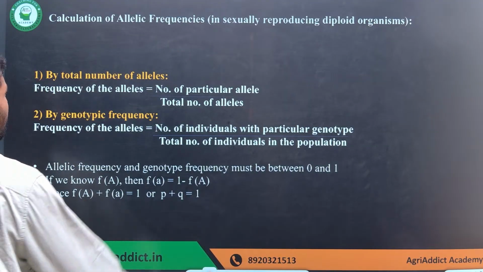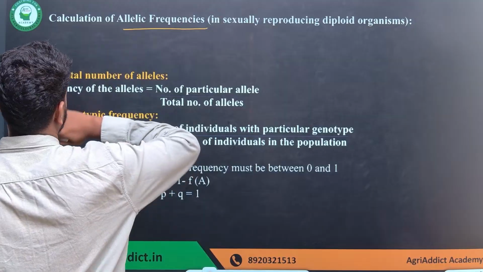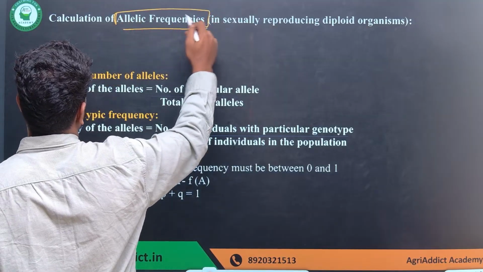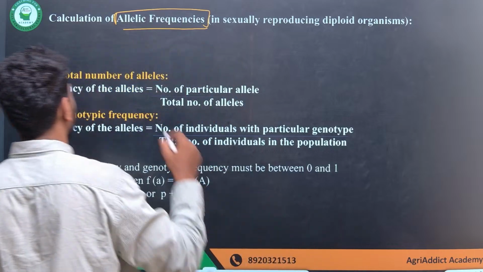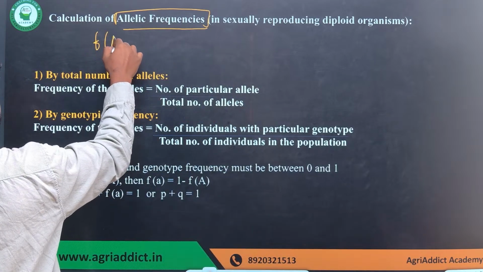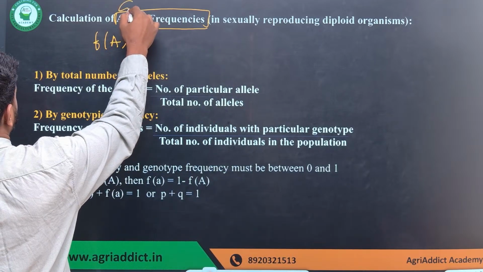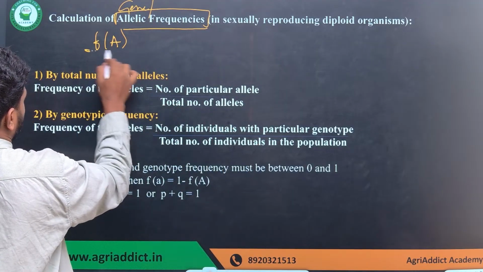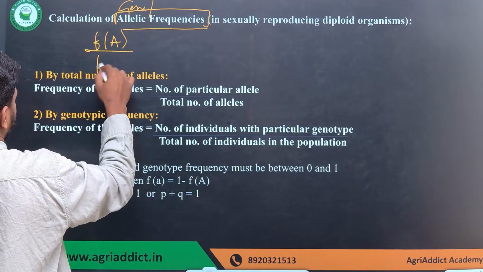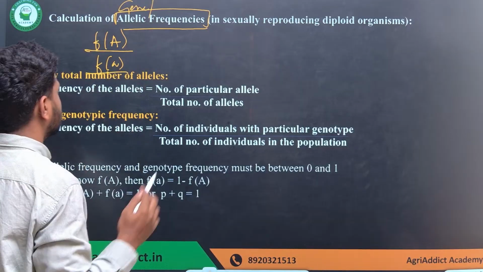Now, the next important thing before talking about population genetics is how to calculate the allelic frequency. Remember, this is very important. Whenever I say allelic frequency, it is also called gene frequency. Do not get confused with this. It can be represented as f of A, f of small a. So how to calculate it?